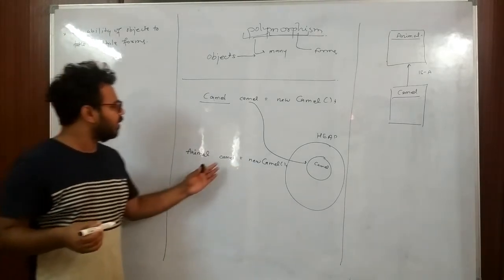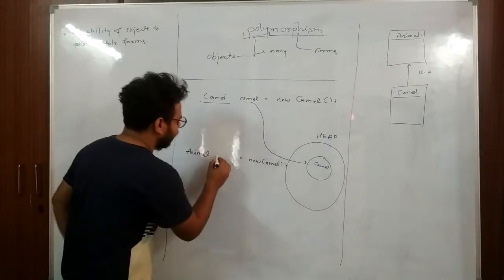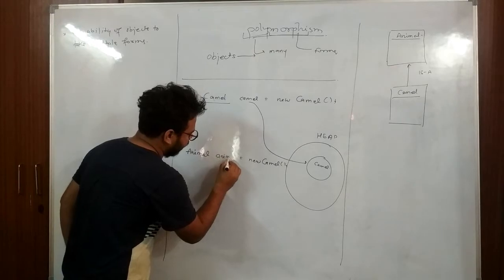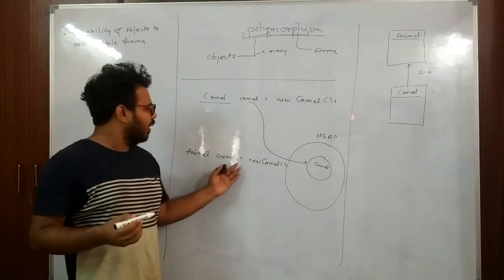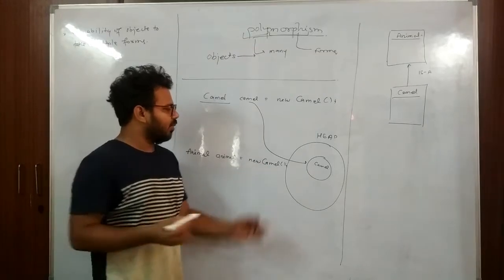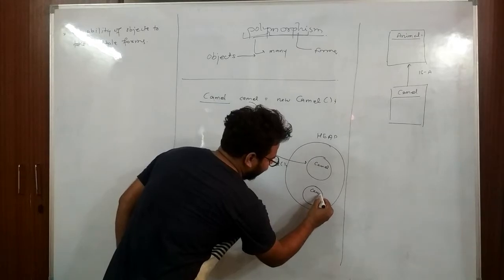Or let me give it another name. Here we have camel, so let me give it as animal here. So the reference is animal, and we have created a new camel. So we are going to have a new camel object created in the heap.